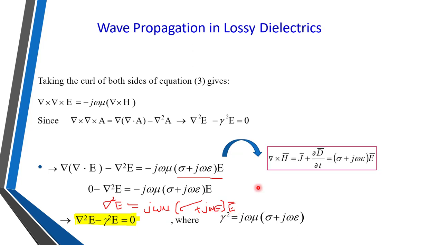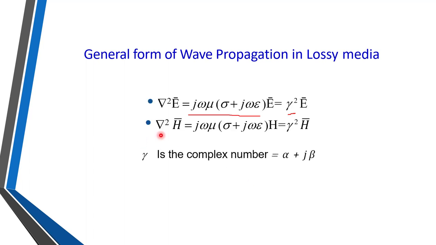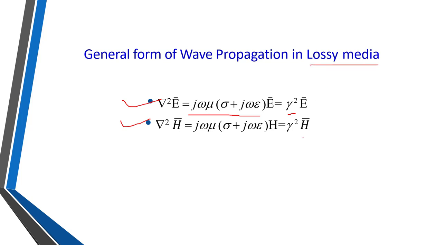So again we get a similar equation if we consider the magnetic field. Del square H is equal to j omega mu in bracket sigma plus j omega epsilon into H bar. This is for the magnetic field, and this bracket is nothing but gamma square. So it is gamma square into H bar. These two equations are called the general form of the electromagnetic equation for lossy media or lossy dielectric, right?